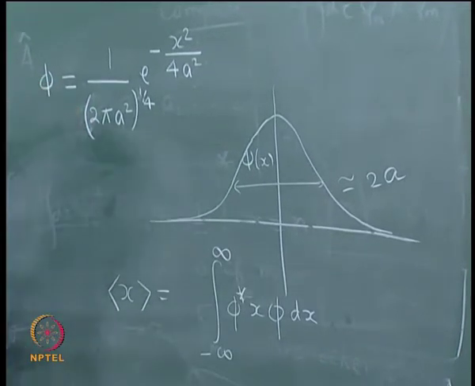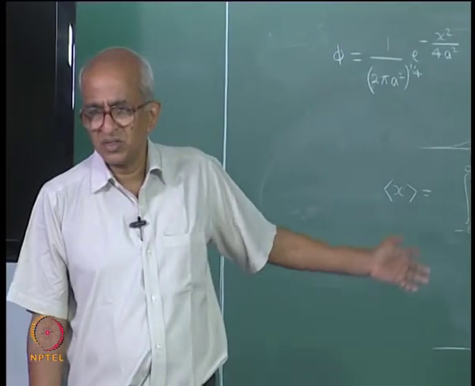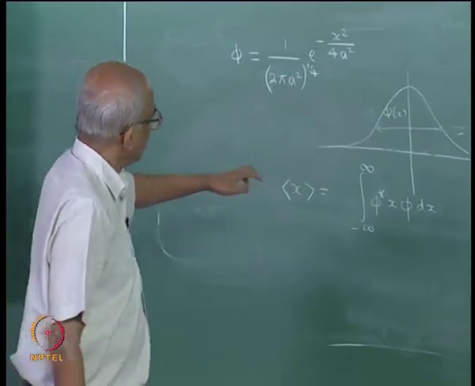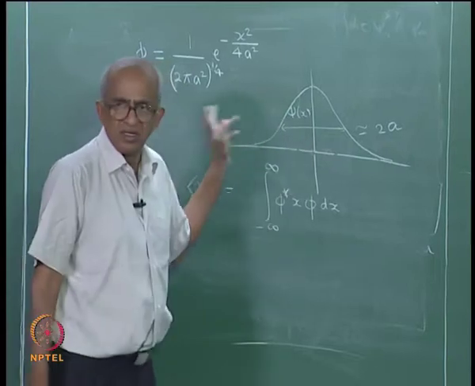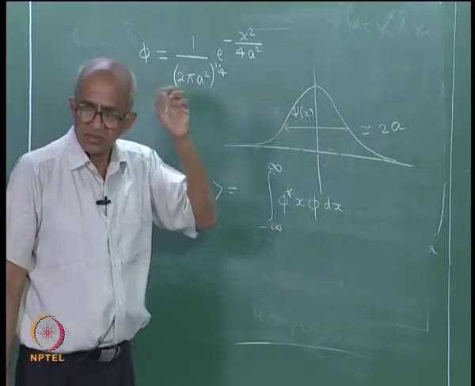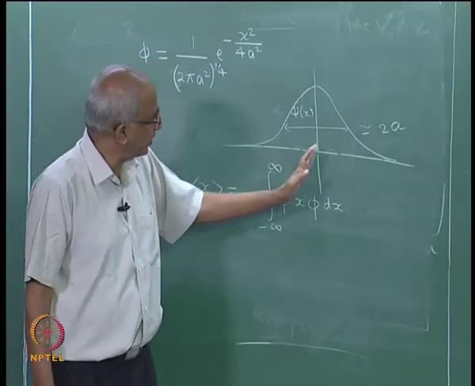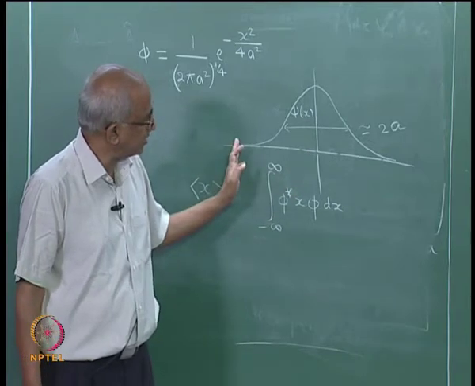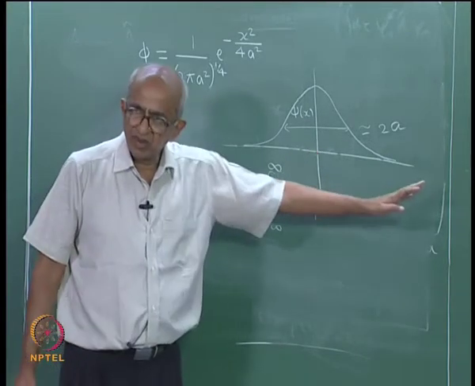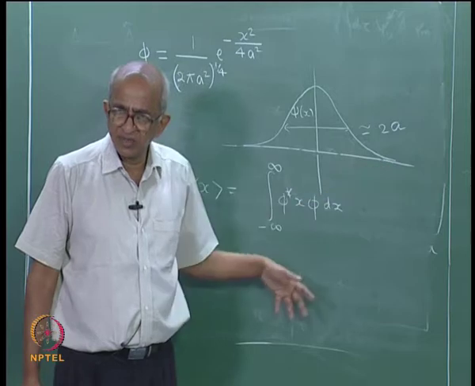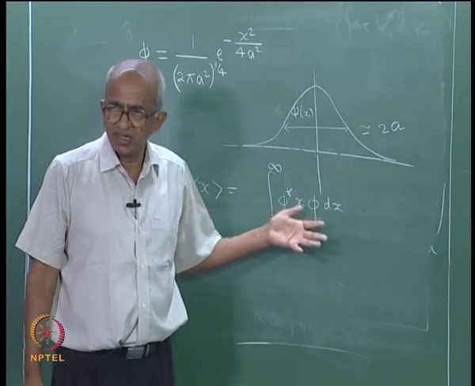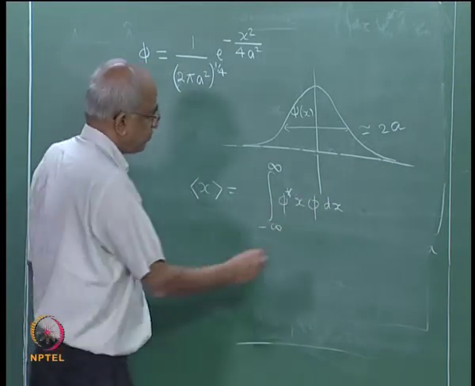I do not have to do this calculation, because I suspect that you will be able to tell me what the answer will be if you did the calculation, because this function is symmetric about the origin; it is an even function. So, the probability that the particle will be found on this side will be the same as the probability that it will be found on the other side, and therefore, when you calculate the average, it has to be 0.